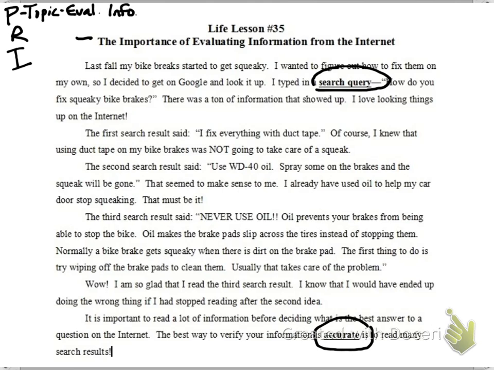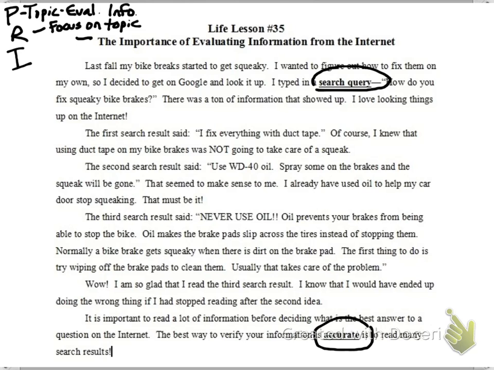Okay, so for the R step, that's when I'm going to read and annotate. And so that means I'm going to mark up my page while I go. So let's get reading, and as I read, you know what, I might make a note here that I want to focus on the topic. So I'm going to remember as I read, everything about the topic is what I want to mark.